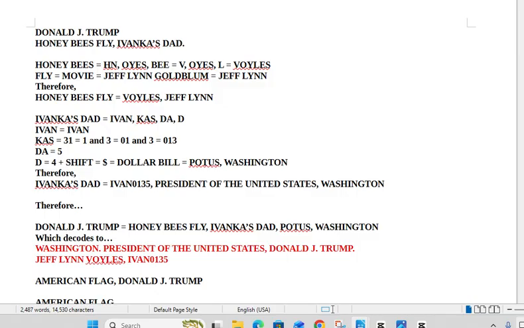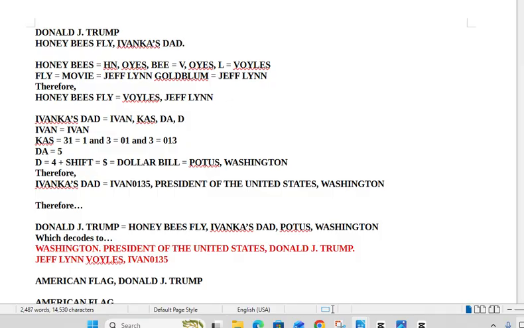Regardless, Donald J. Trump was in a viral video in which a honeybee flew to Ivanka's dad. So when we saw the honeybee fly to Donald J. Trump, we saw that honeybees fly to Ivanka's dad. So honeybees translates to the name Voiles. Fly is a movie by Jeff Goldblum. The name of the movie is not found in Goldblum, but it is found in Jeff Lynne, so we disregard Goldblum and keep the Jeff Lynne. So Fly equals Jeff Lynne. So from honeybee's fly, we get Voiles Jeff Lynne, which is Jeff Lynne Voiles.